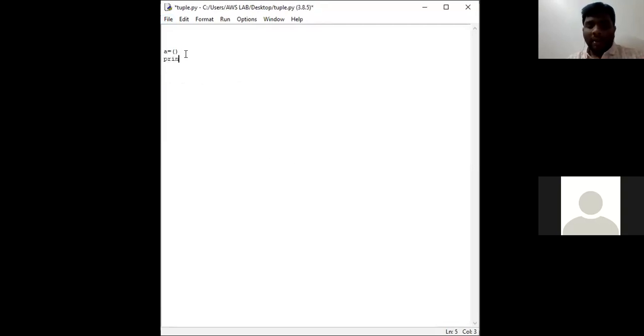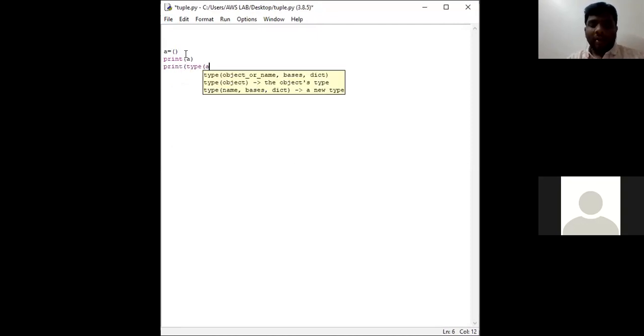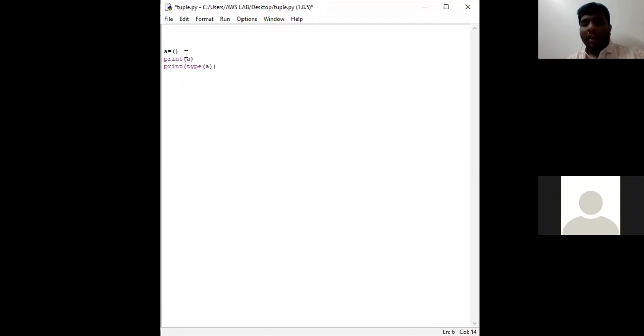Now I am asking the interpreter to print A, as well as I want to know the type of A. What type is A? If you mention A is equal to 9, what is the type of A? We are going to tell it is an integer. Now I have taken an empty tuple. What does this statement represent?